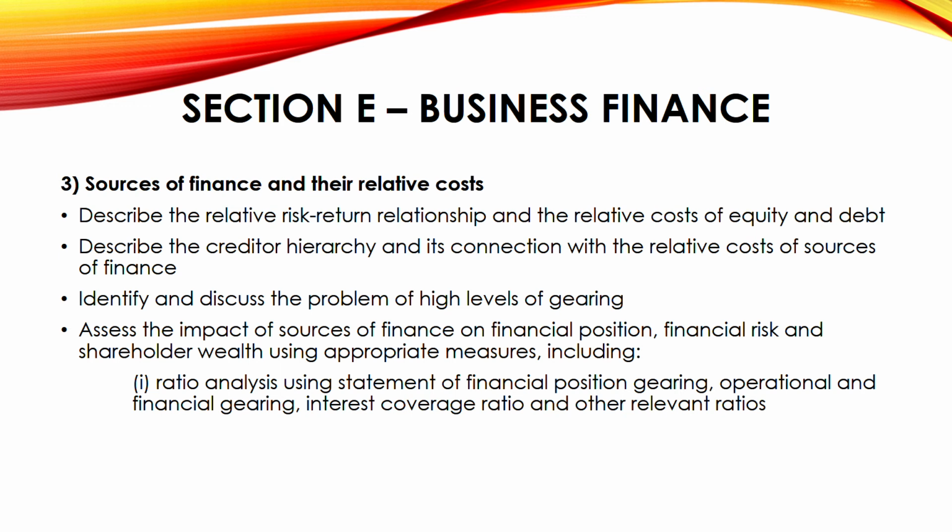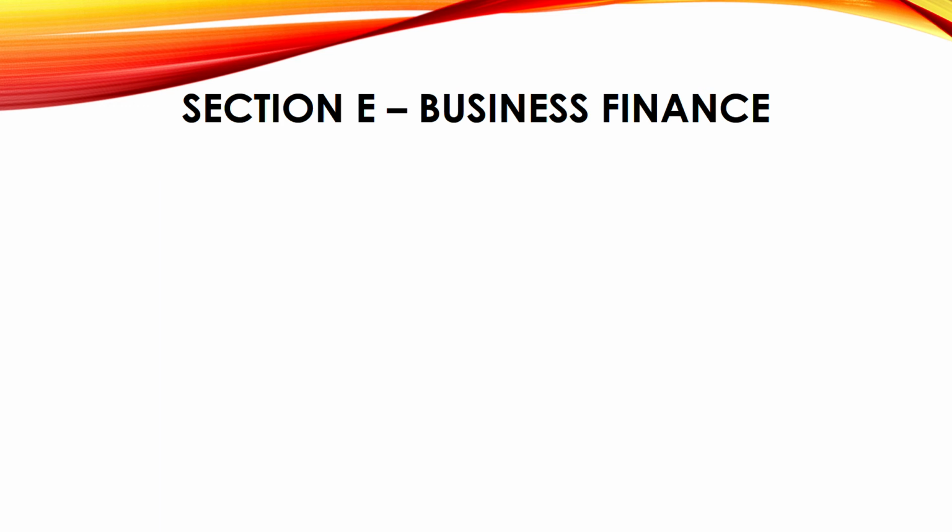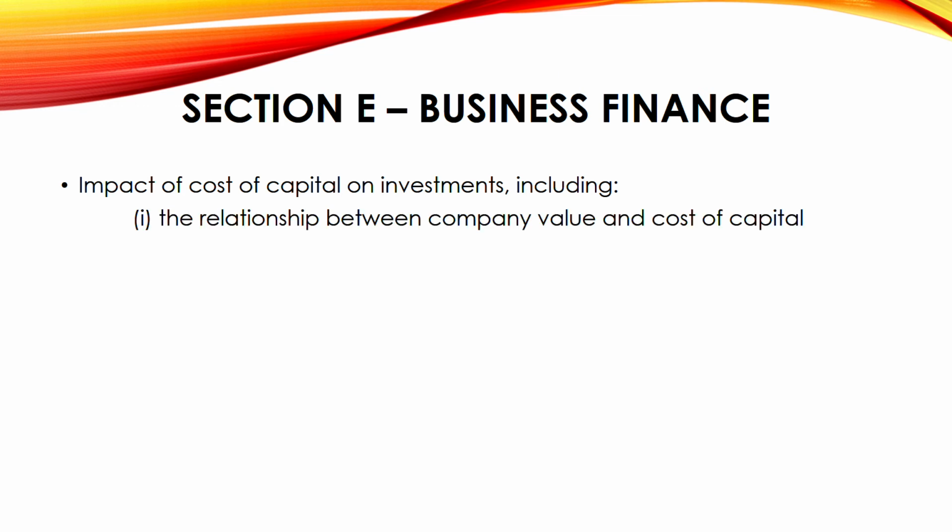From your statement of financial position, you can use the gearing ratios to see operational and financial gearing, interest coverage ratio, and other relevant ratios. We'll cover ratios in great depth. Cash flow forecasting. Next, leasing or borrowing to buy. Impact of cost of capital on investments.